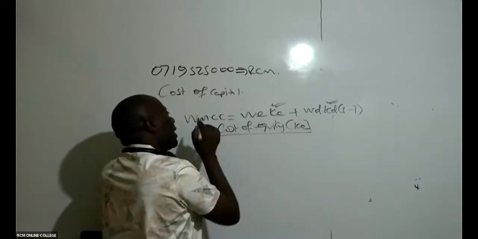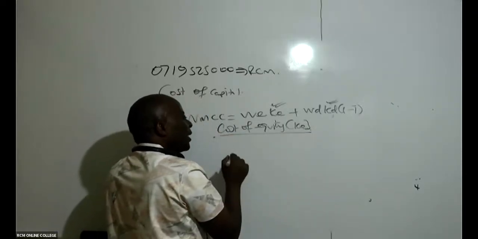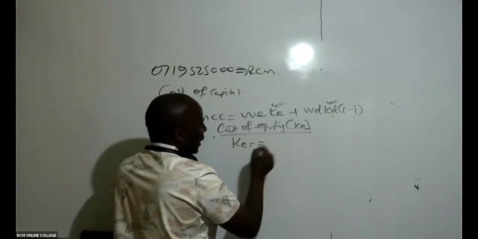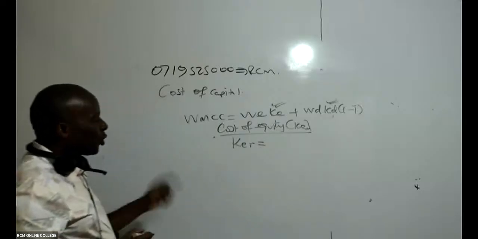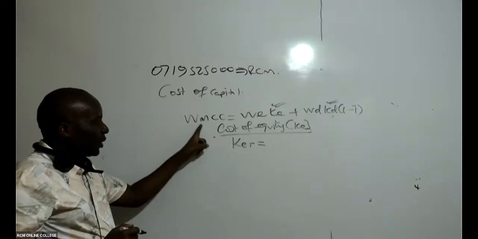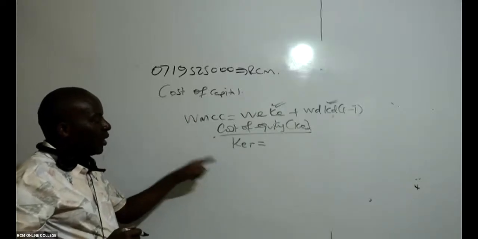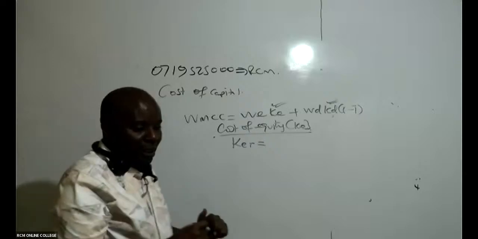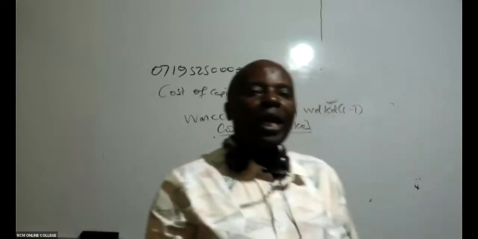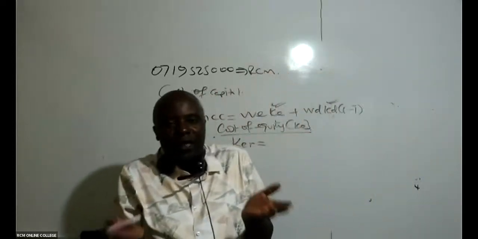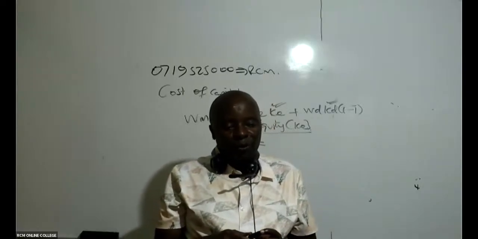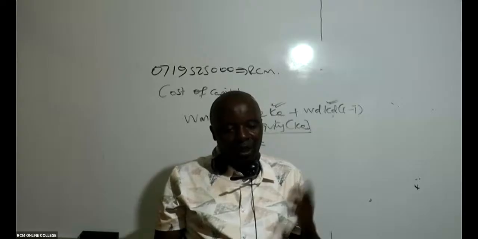And because this is WMCC, I must compute cost of equity for retained earnings, and I must compute cost of equity for ordinary shares. Because it's WMCC, retained earnings becomes relevant. So how do I do this? It's very easy. Do we have any ninja that knows how to compute the cost of equity formula?